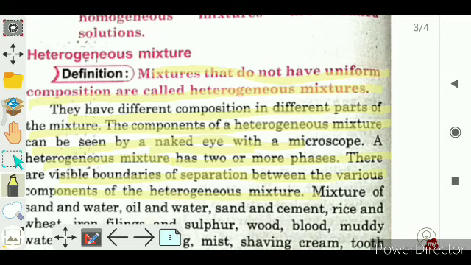Suppose we mix sand and sugar, then we can see there are some particles of sand and some particles of sugar in the mixture separately, right? That is why there are visible physical boundaries of separation between the various components.